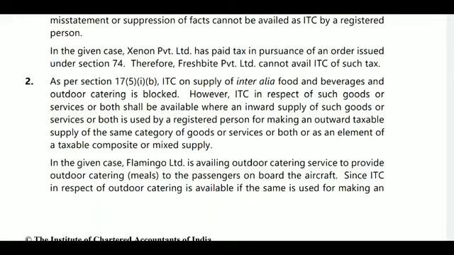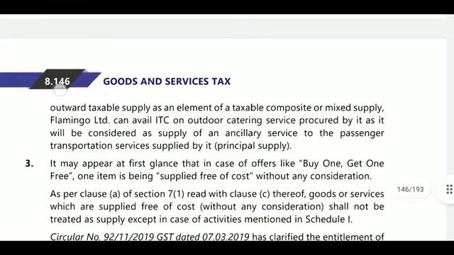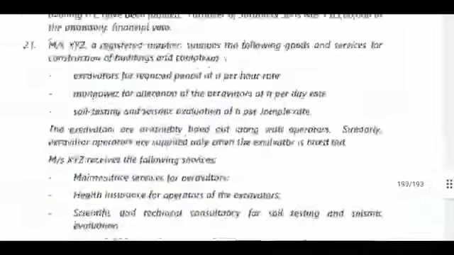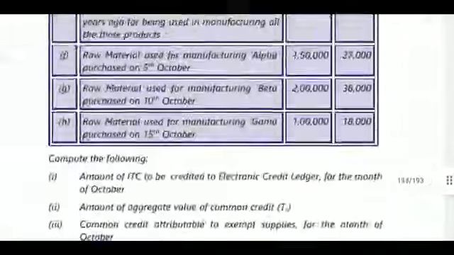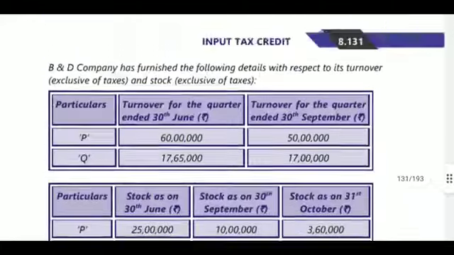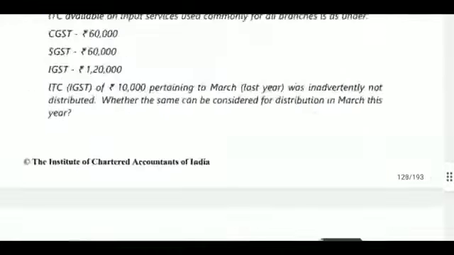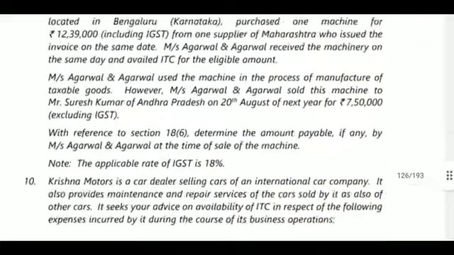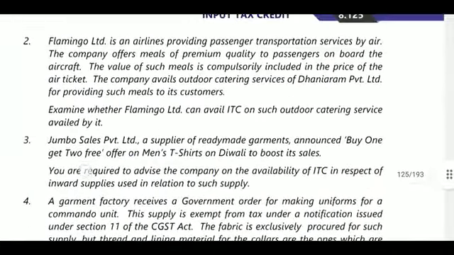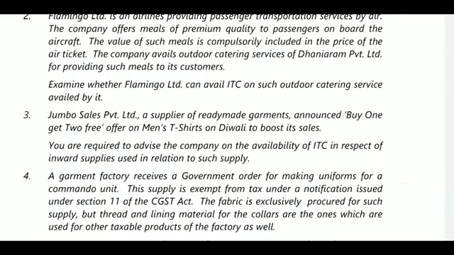Since ITC in respect of outdoor catering is available if the same is used for making outward taxable supplies as an element of a taxable composite or mixed supply, Fleming Limited can avail ITC on outdoor catering services procured by it. It is allowable for Fleming Limited. Because they are providing outward taxable supplies using that outdoor catering, they are allowed to claim the ITC on outward supplies. Next, question number 3.